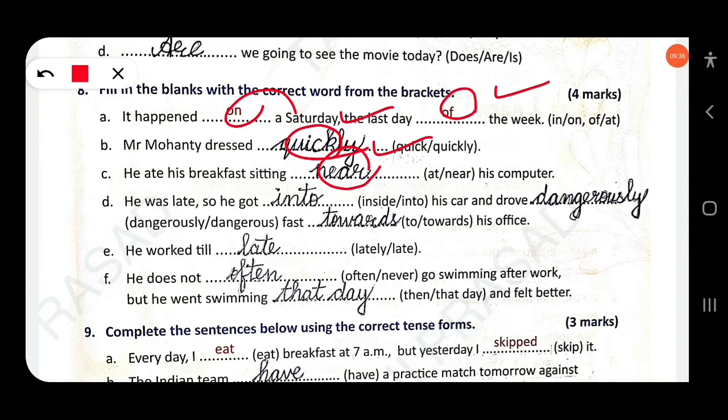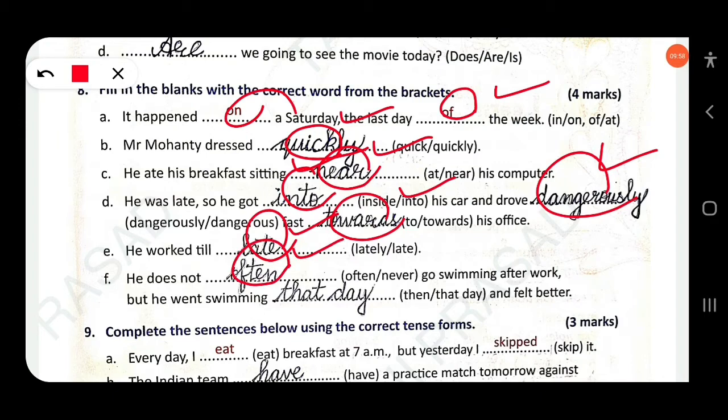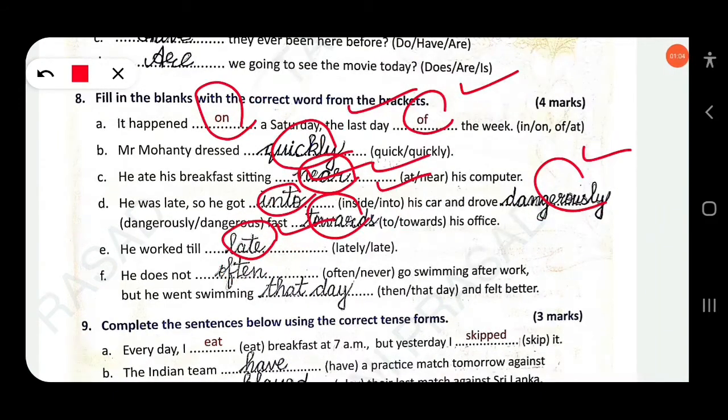He was late, so he got into his car and drove dangerously fast towards his office. Then he worked till late. He does not often go swimming after work, often. But he went swimming that day and felt better.